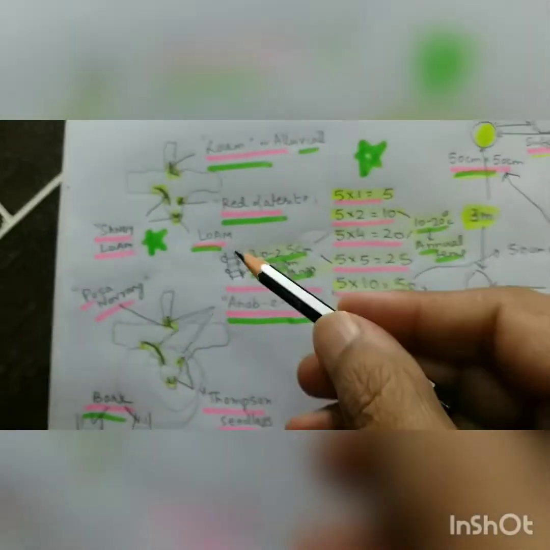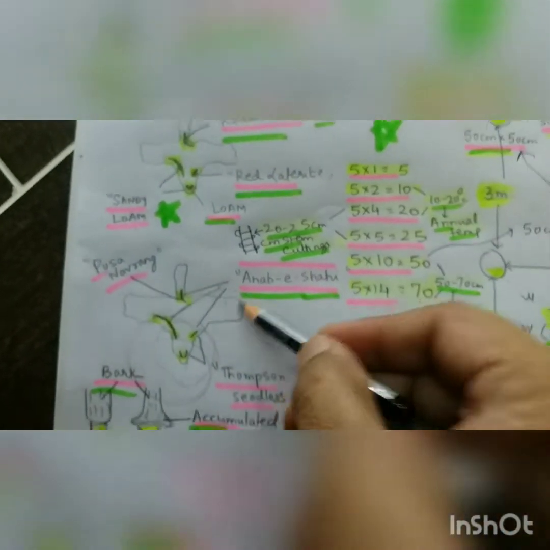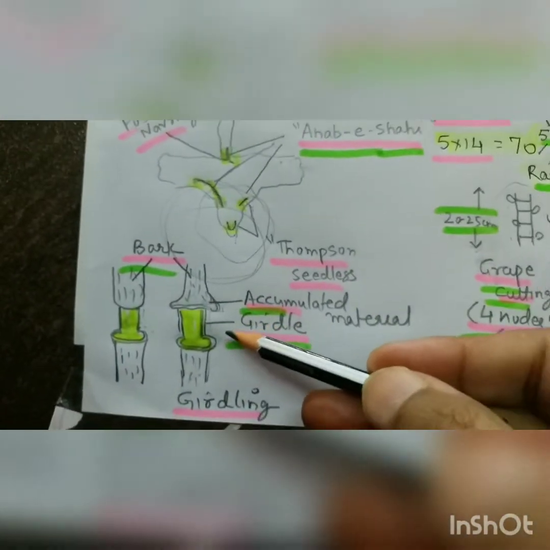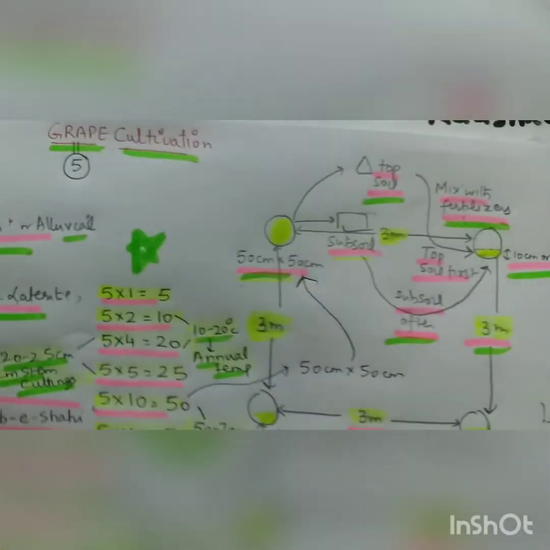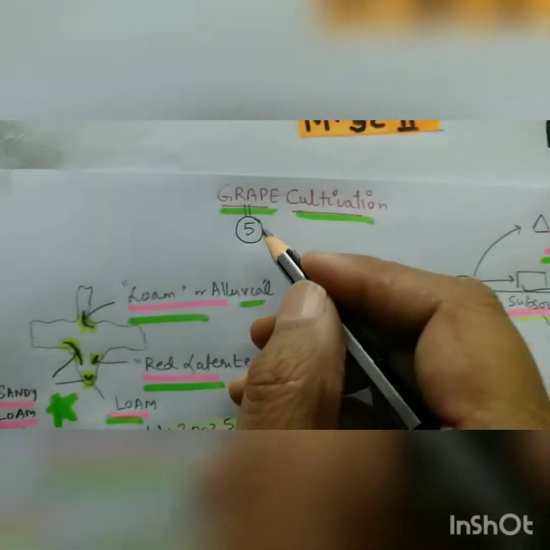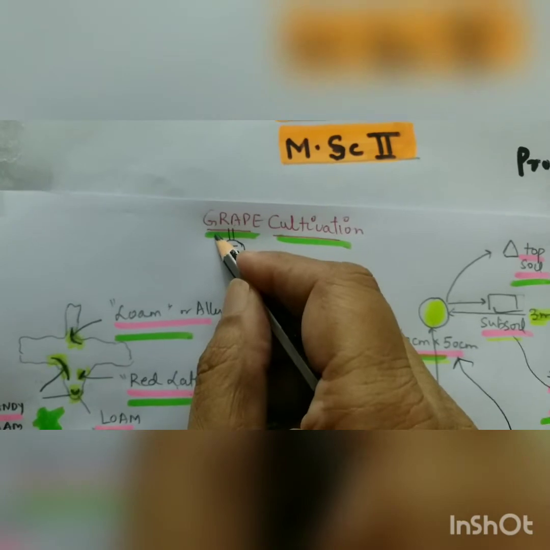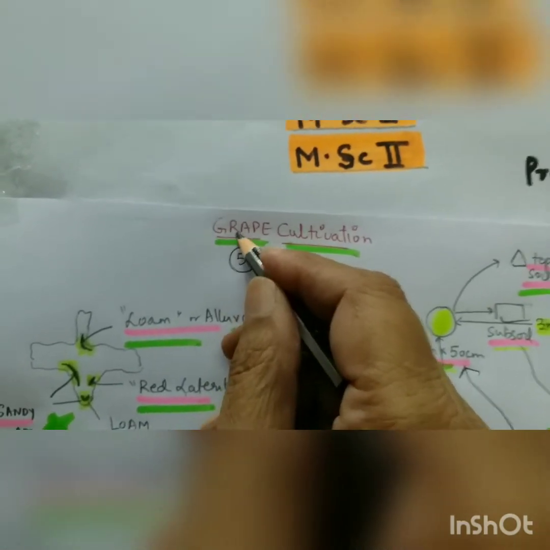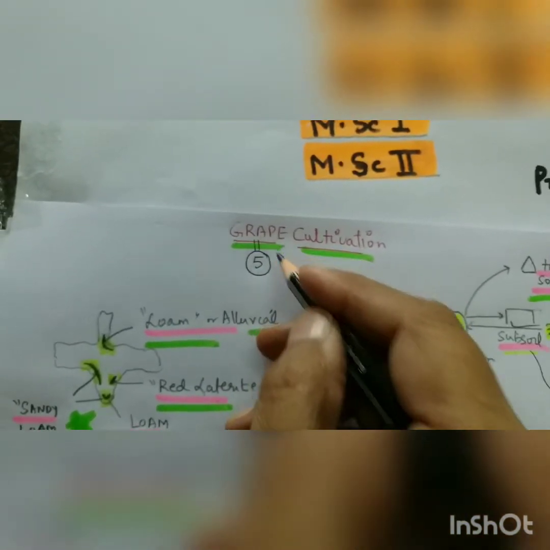So we did all these areas of cultivation, soil and the varieties, and then girdling, we did girdling also, right? So then we did the layout of the grape cultivation. As for grapes, it has 1, 2, 3, 4, 5, right?